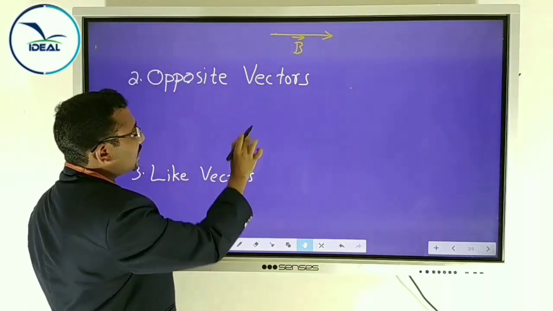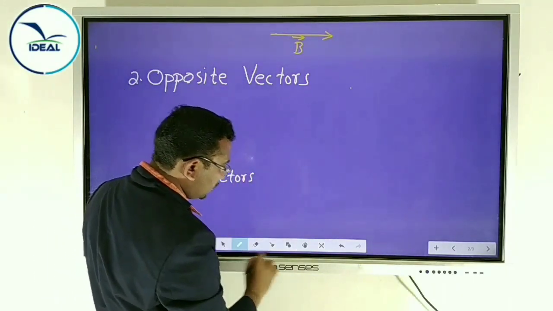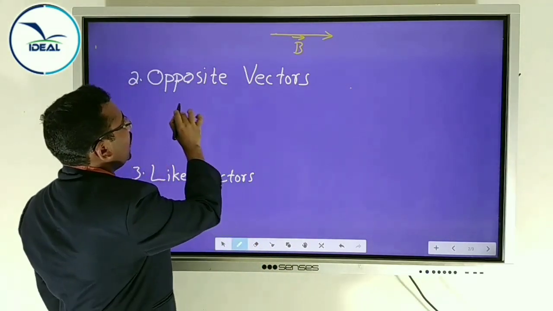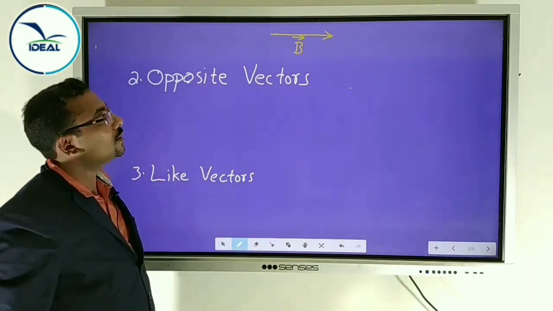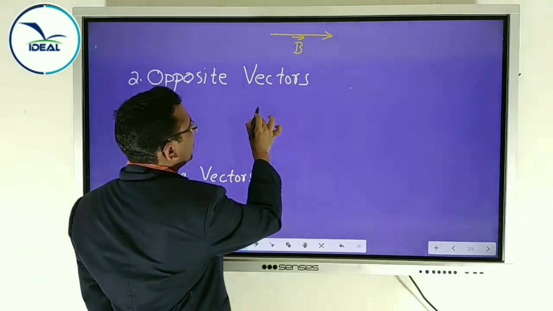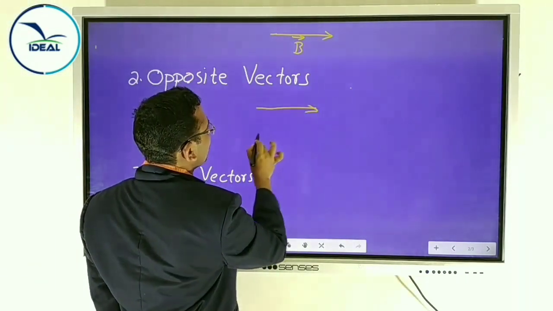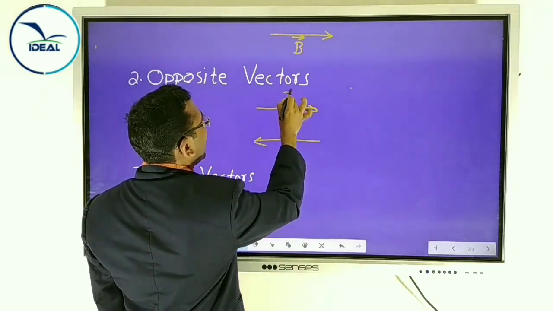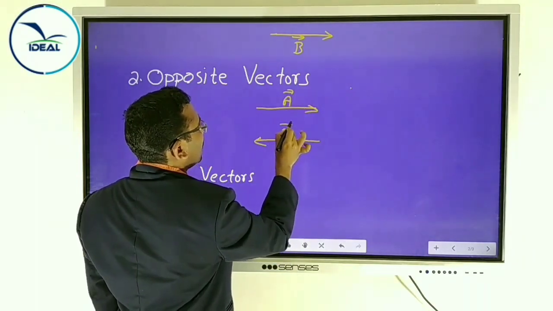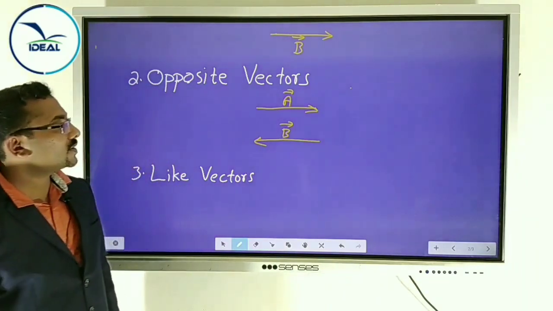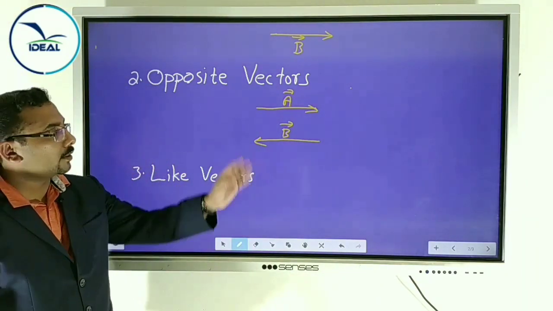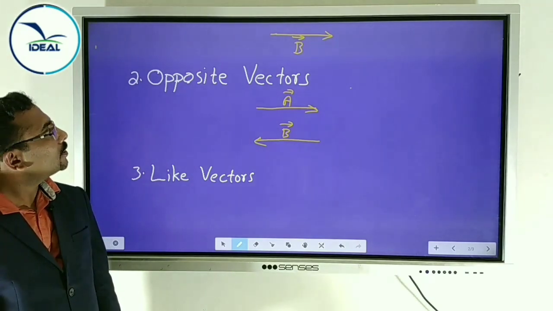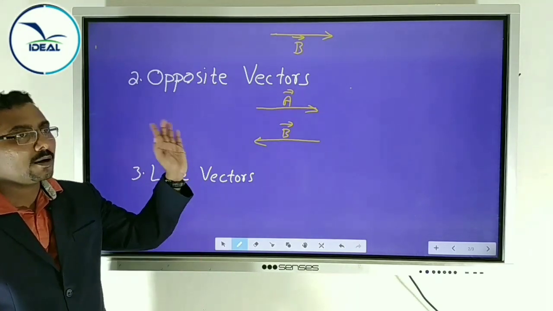Next one, opposite vectors. What are opposite vectors? Yes, opposite vectors means they have the same magnitude. Here vector A, vector B, both have the same magnitude, same length, but the direction, what's the direction of A?